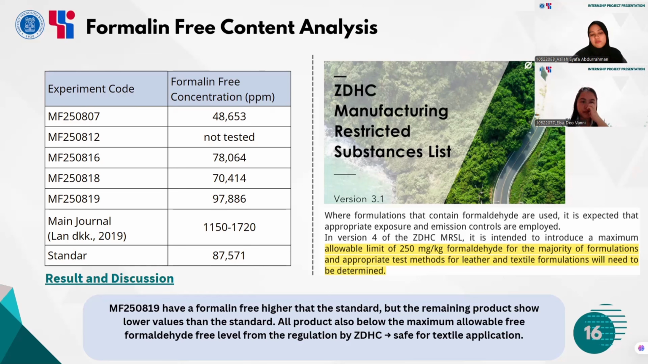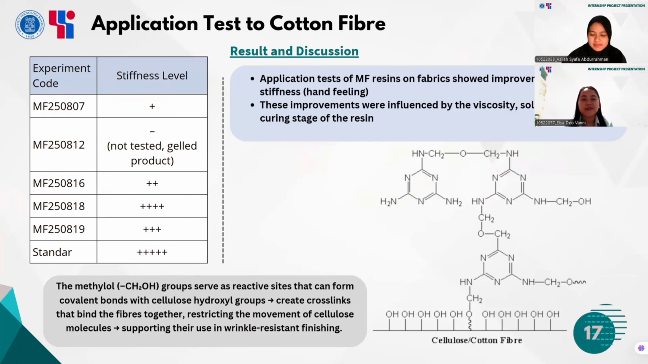How about the actual performance on the fabric? Let's see the application test result on the next slide. The stiffness level was shown in the table. Application tests show improved stiffness of fabric treated with our resins. From the application, we found out that the fourth variation, which is from 18th of August, was much stiffer than the others. The performance varied with viscosity and solid content, where higher values led to stiffer fabrics.